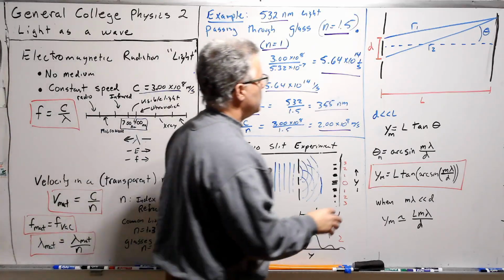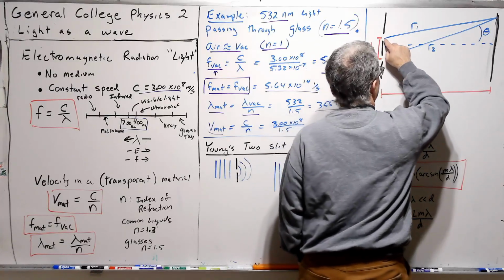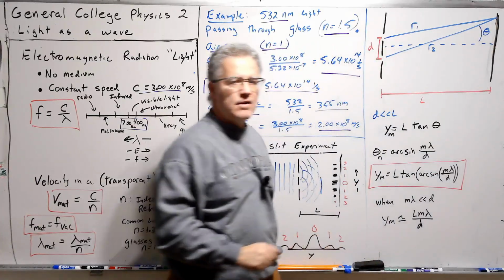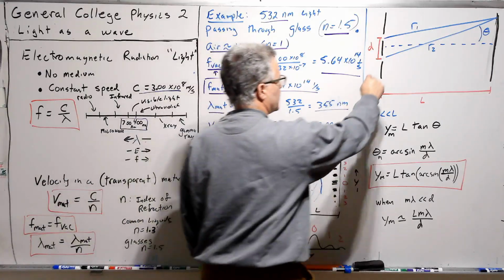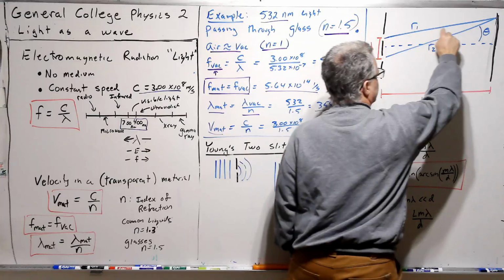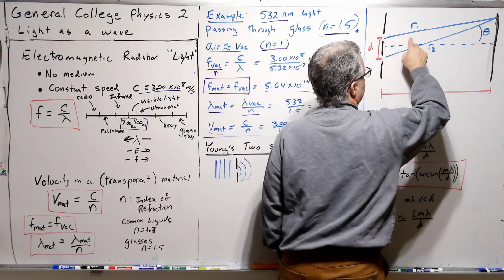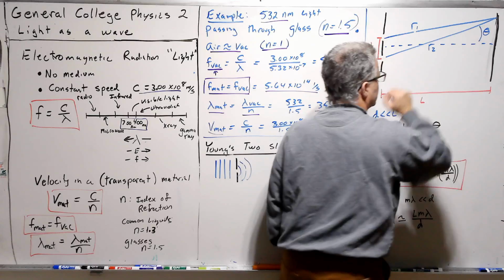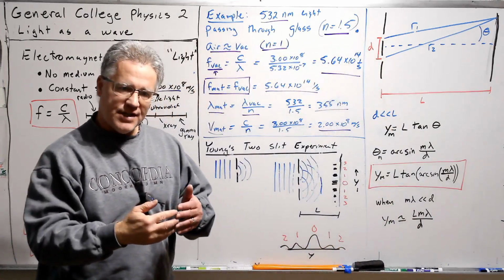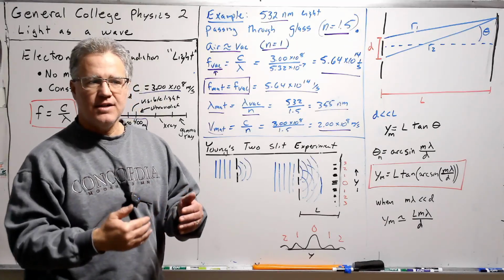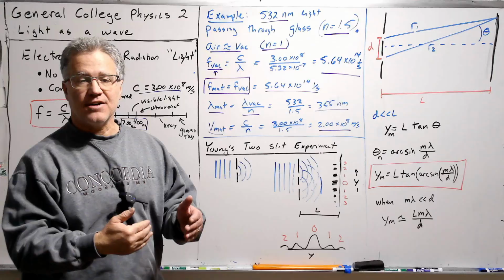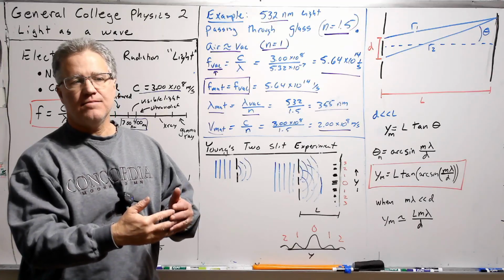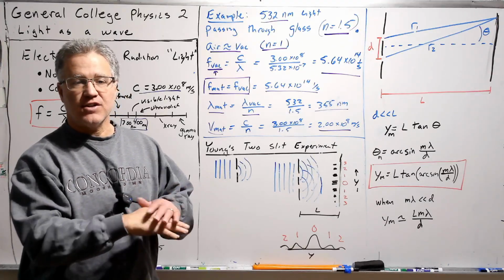And what we can see here is if we run from this point to a point here and this point to a point here, those will be where the little sources of wavelets have propagated these distances. And notice they're almost the same distance, but not quite. R1 in this case is a little shorter than R2. If R1 is shorter than R2 by 1 full wavelength, then they add together. If they're shorter by half a wavelength, then they destructively interfere and completely cancel.